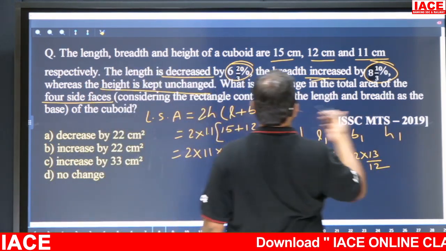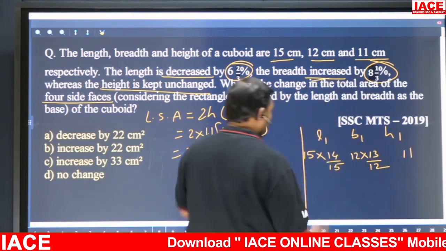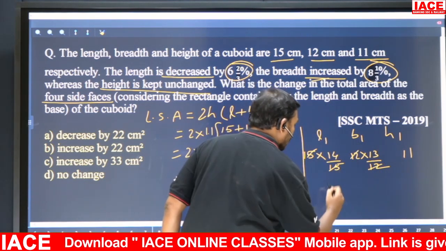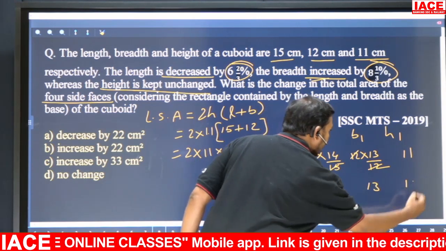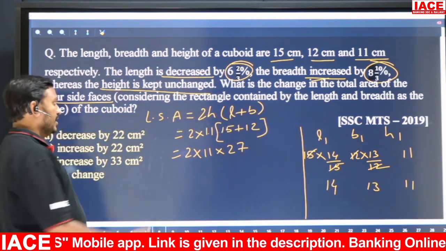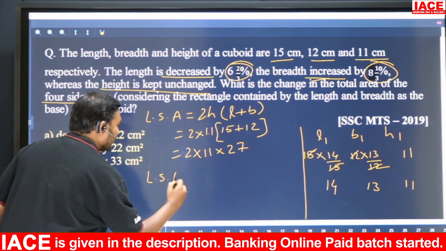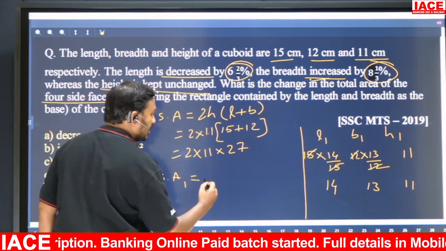And height remains unchanged. What is that? 11. Now see, 15 15 cancel, 12 12 cancel. So what? 14, 13, 11. So these are the length, breadth, and height, right? Now what is LSA1? Resultant cuboid, 2H into L plus B.